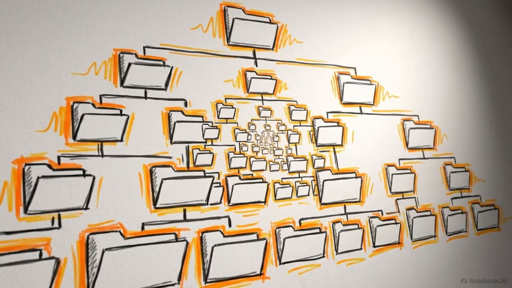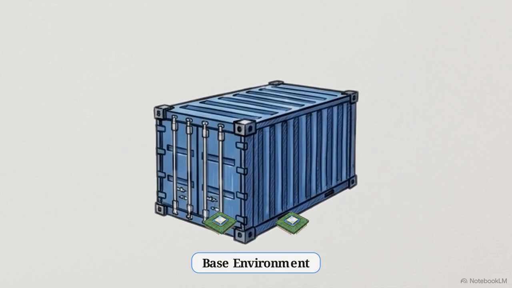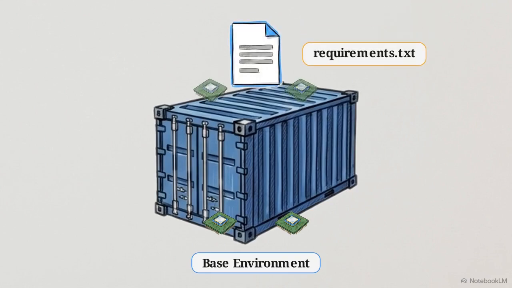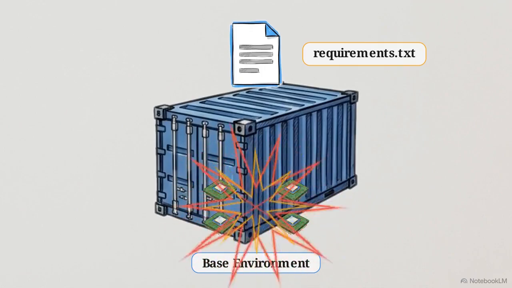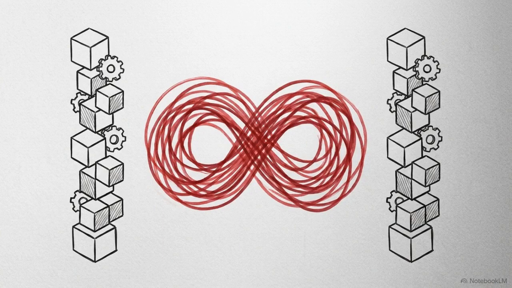Moving to the remote cloud server build phase, the pipeline encountered a fatal Docker container error. Dependency resolution exceeded maximum depth. Look at this container diagram. The Hugging Face ZeroGPU build environment automatically pre-injects and pins core machine learning frameworks directly into the base image. When a user uploads a requirements file including these same pre-baked libraries, the new dependencies conflict with the base image. The pip package manager attempts to reconcile the strict pinned ML libraries against the rigid base environment, entering an infinite loop that eventually crashes the build.